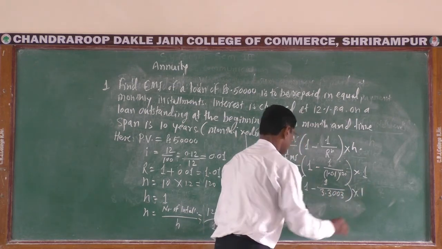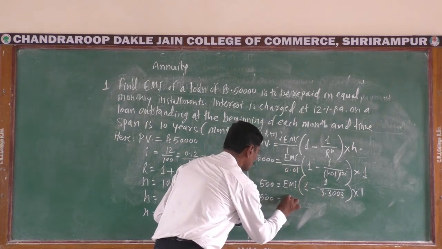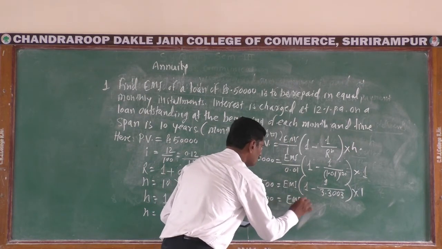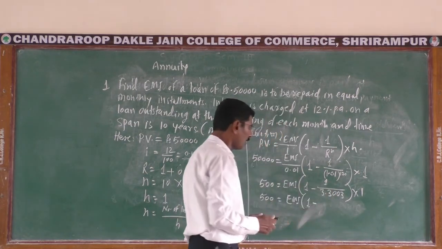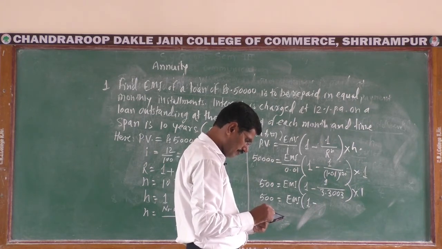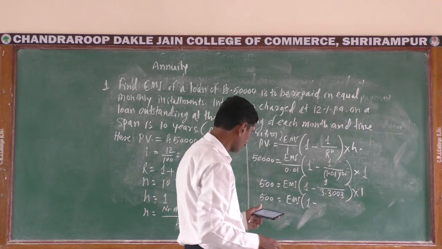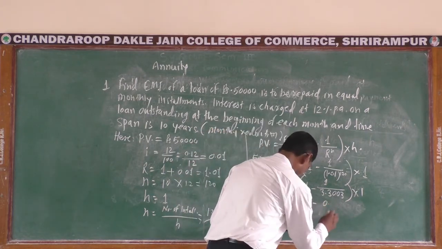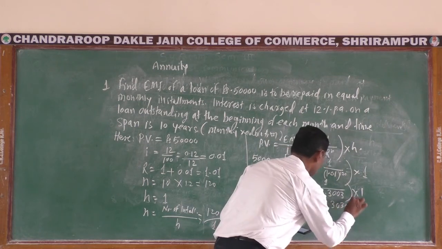Then 500 is equal to EMI into bracket 1 minus 1 divided by 3.3003, that is 0.3030, into 1.